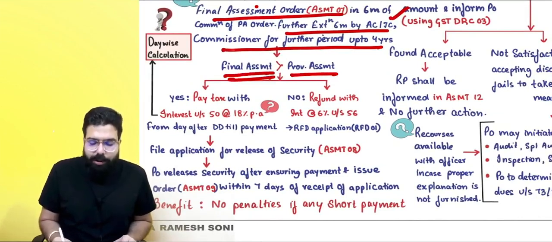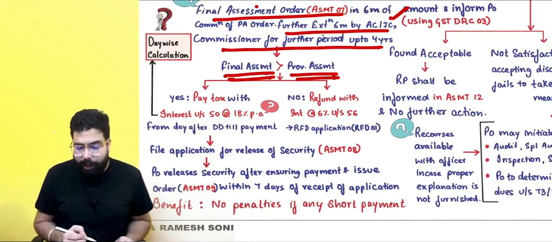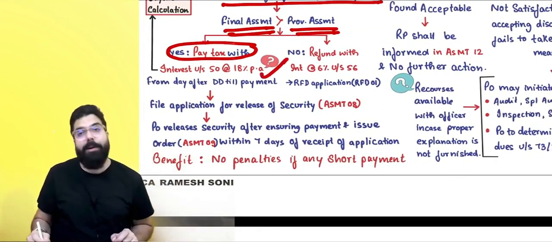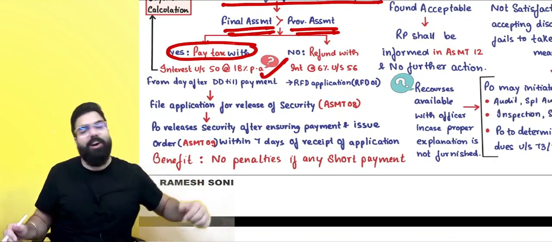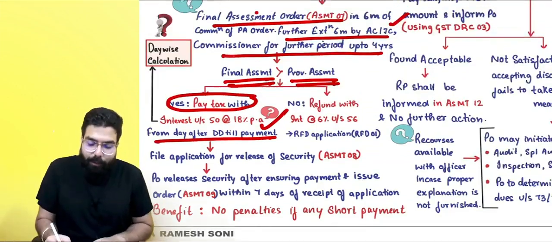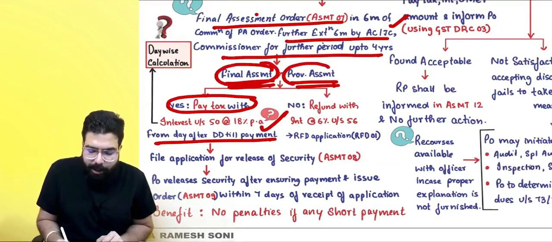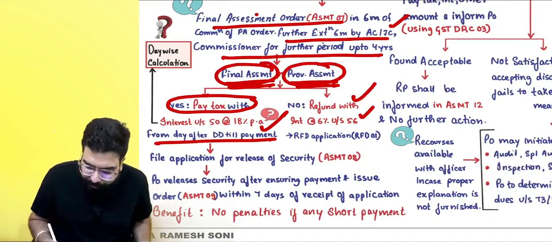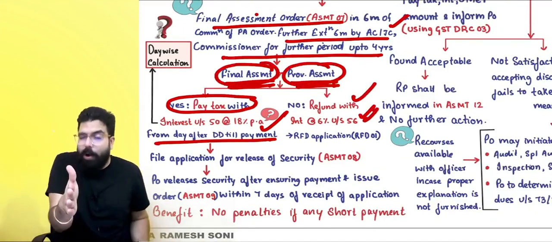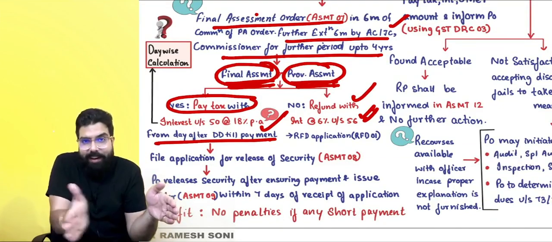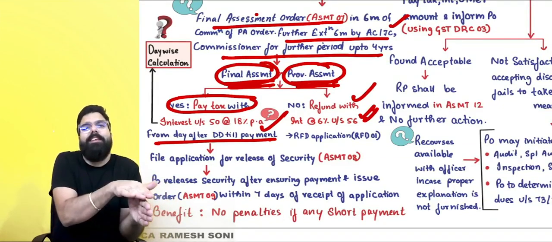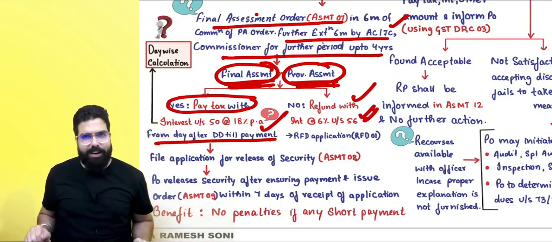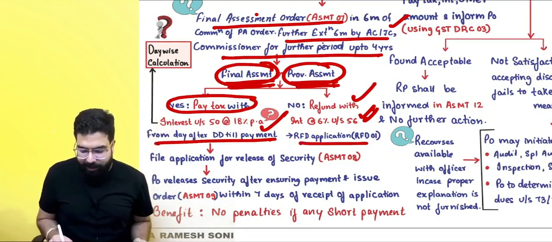Final assessment amount is greater than provisional assessment amount. Then please pay the differential along with interest at the rate of 18% from the due date till the date of payment. Sir, if final assessment is less than provisional assessment, then you will get a refund, but refund is under section number 56. So be careful. First you apply, within 60 days they will give you. If they can't give the refund within 60 days, then from the 61st day they will give you interest at the rate of 6%.